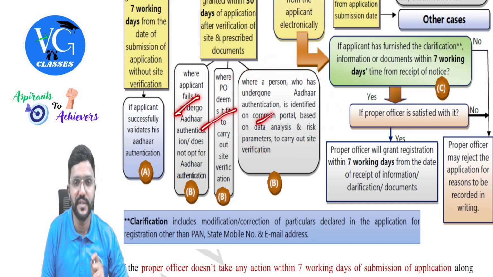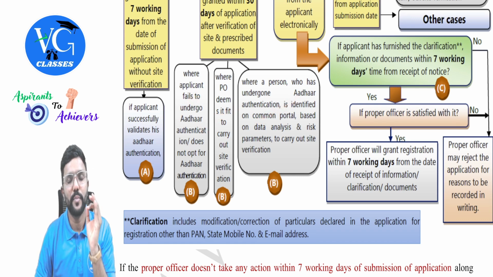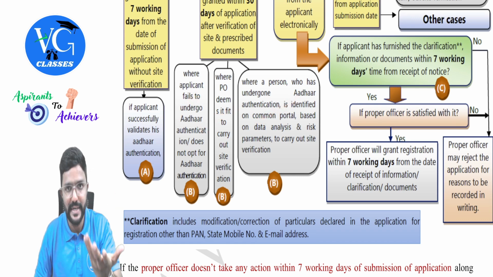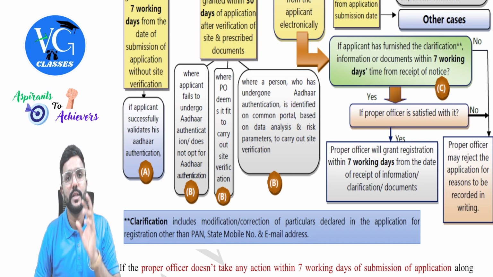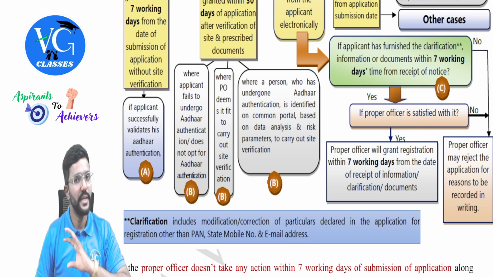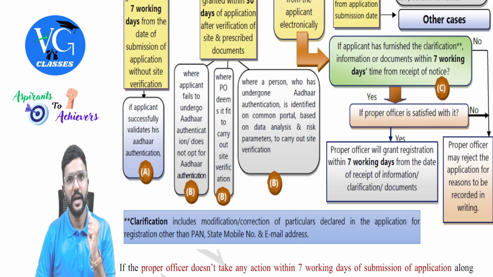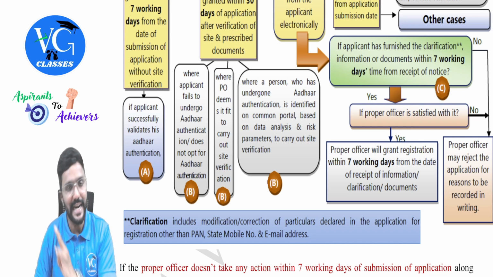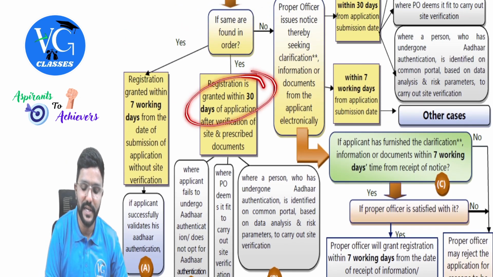So in any of these three cases, please listen here. Once an applicant has submitted an application for registration, the proper officer will come for physical verification. He will do physical verification, update all the details of physical verification, and grant the registration within 30 days, guys.